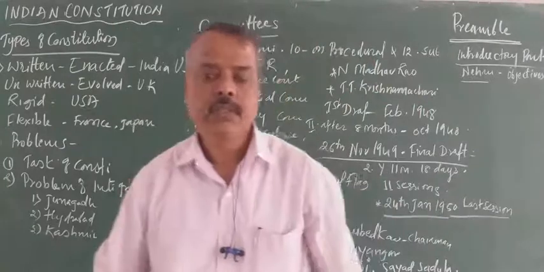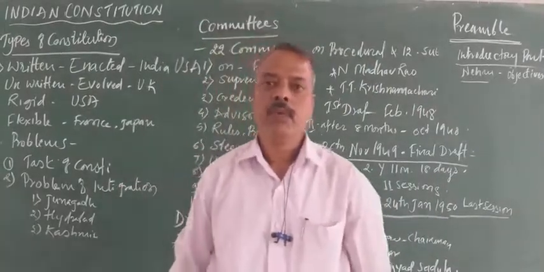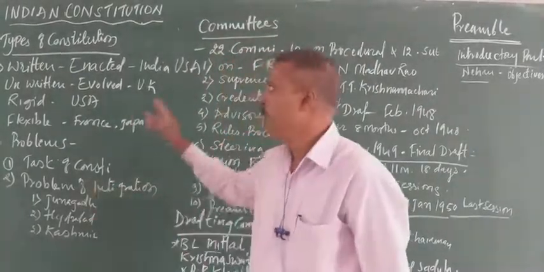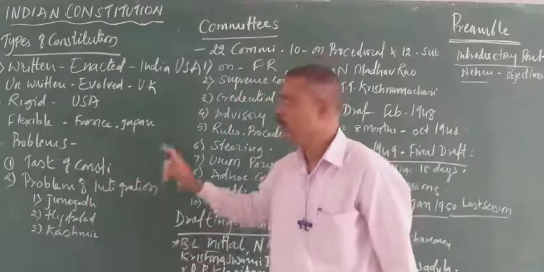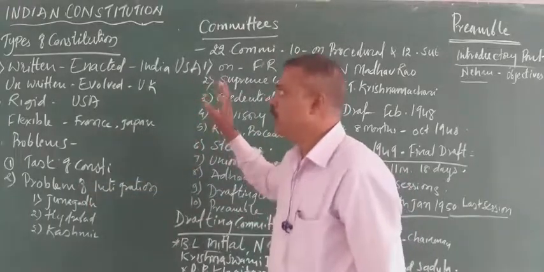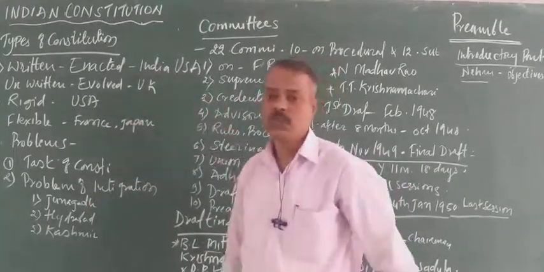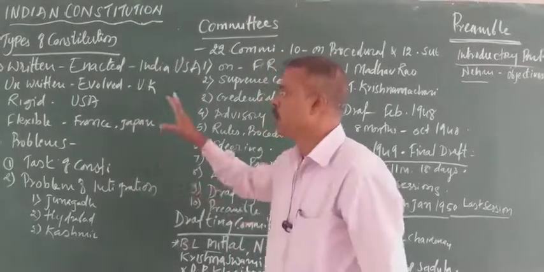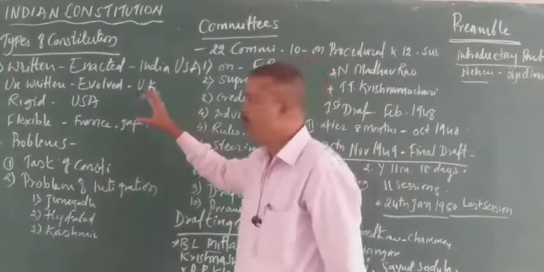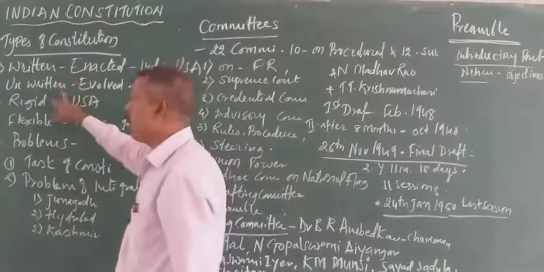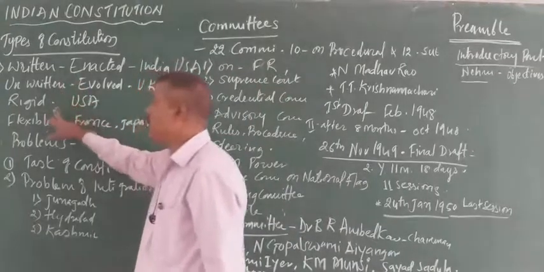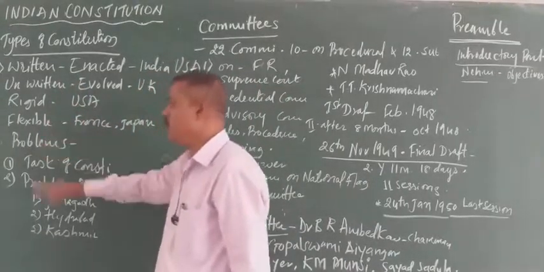Good afternoon, friends. Today we are going to deal with the making of the constitution. First, let's see what the types of constitutions are. Constitutions may be classified into two types. First, written and unwritten. Second, rigid and flexible.